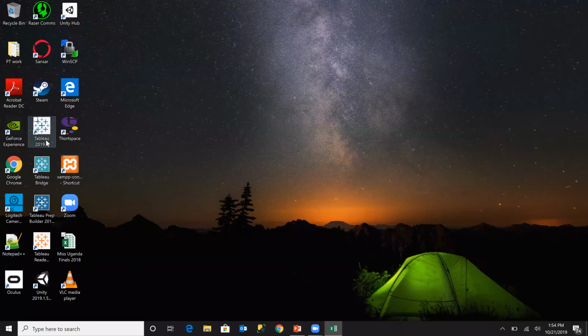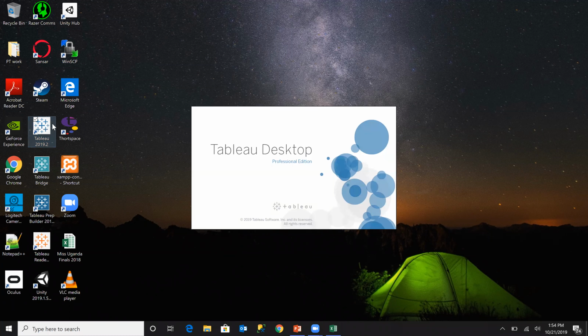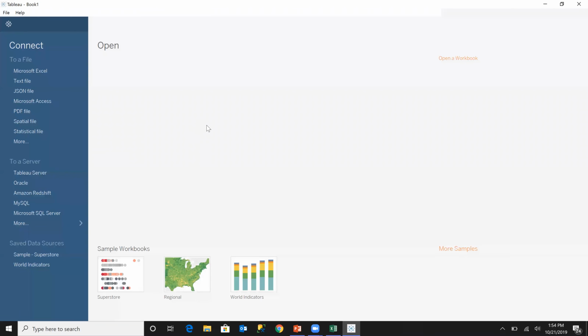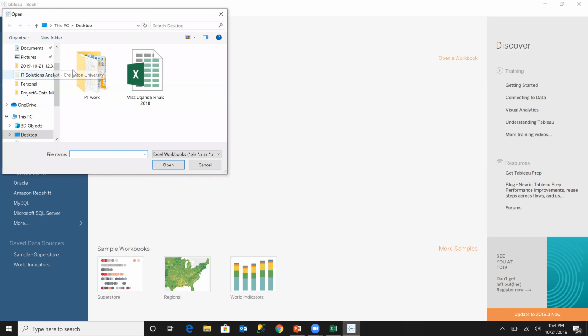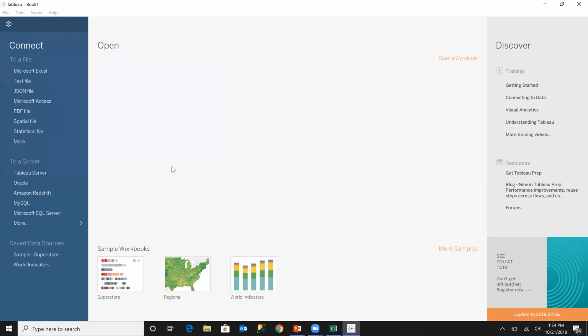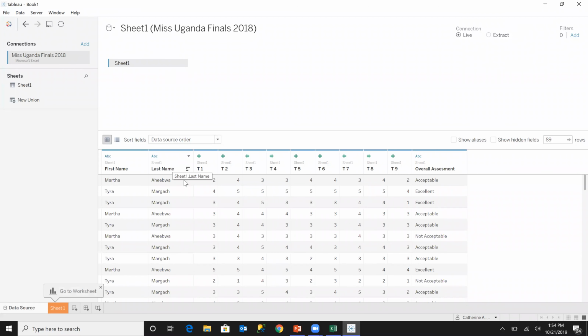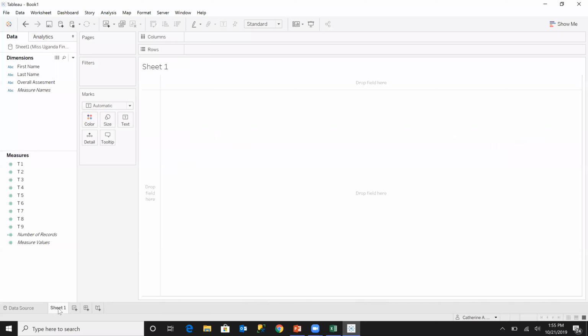Okay. So the tool that I'll be using today is Tableau. I'll open Tableau. There we go. What I'll be doing today is importing the Miss Uganda Finals 2018 dataset into my Tableau software. There we go. Everything is imported. I scroll through right now and look at it, and it looks like everything is looking good. We shall go right ahead and open sheet 1.